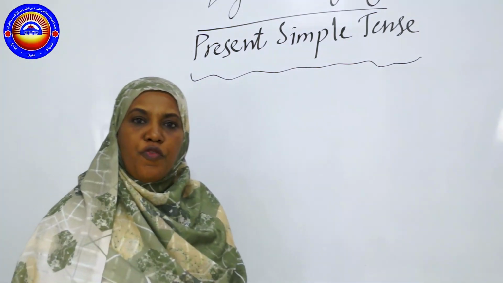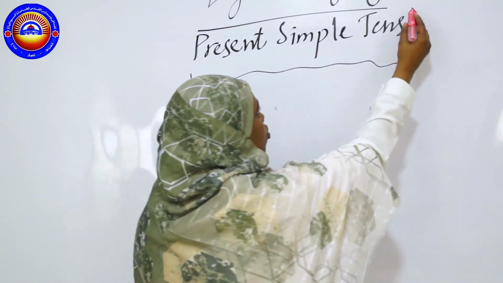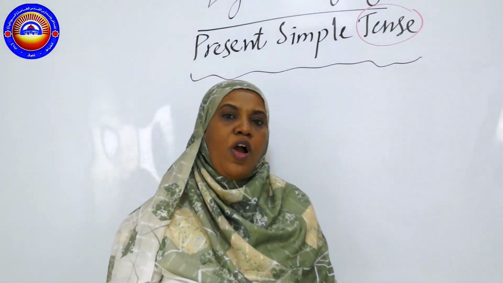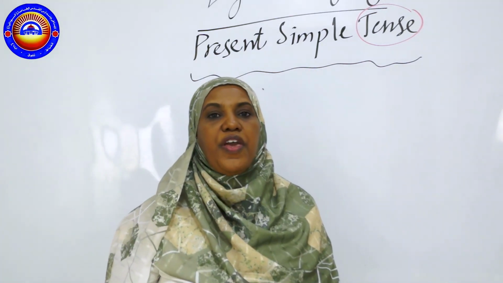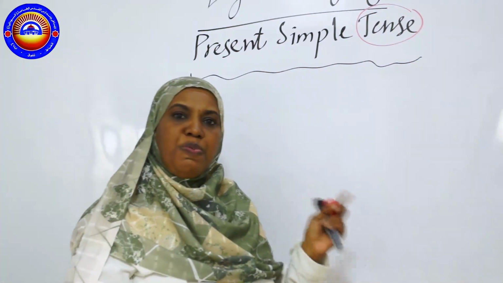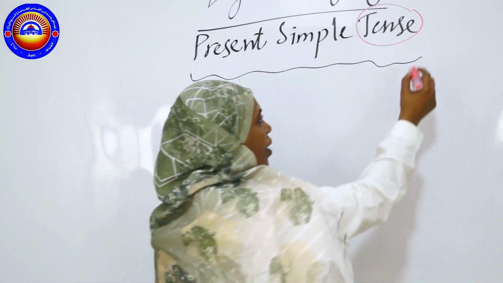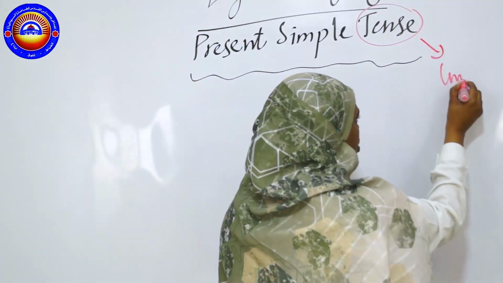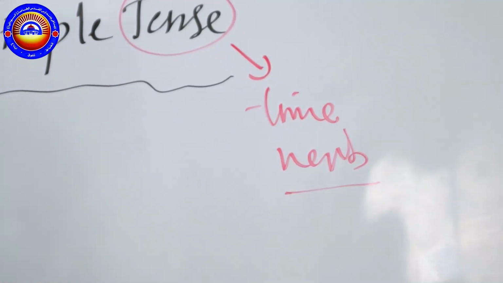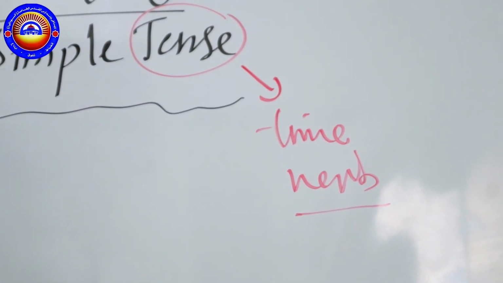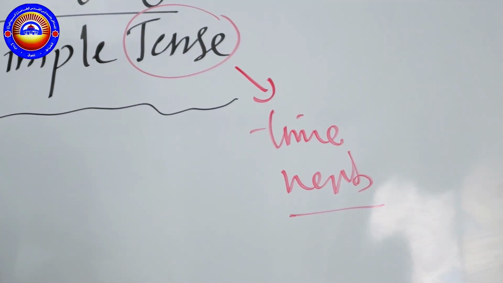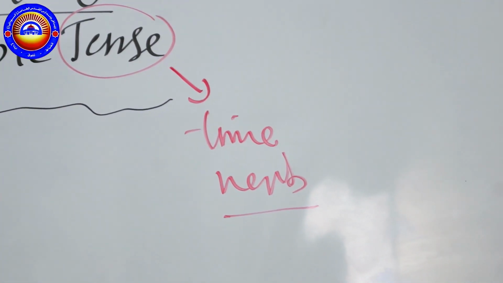Basically, the first thing that I want to make sure about is, what do we mean by the word tense? As you know, we have about 15 tenses in the English language. So what do we mean by the tense? When we speak about the tense, that means we are dealing with the time of the verb. We are putting a time for the verb. We are dealing with this tense or with this time, okay, according to main things.